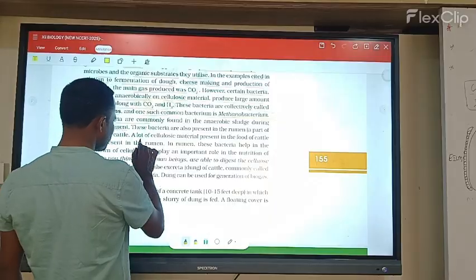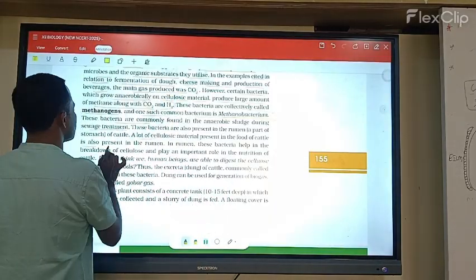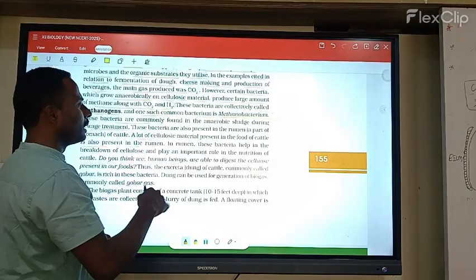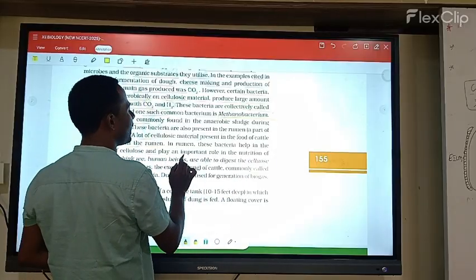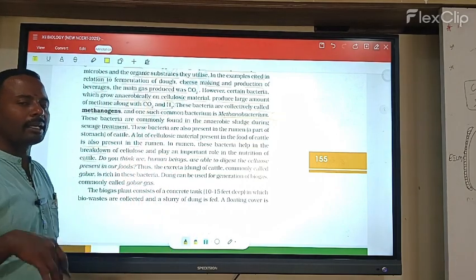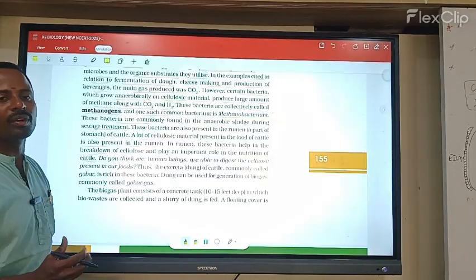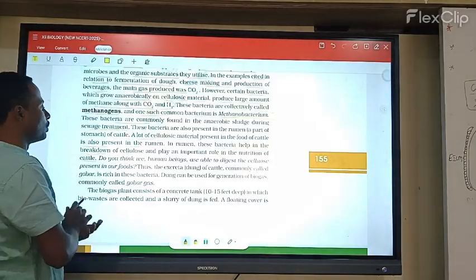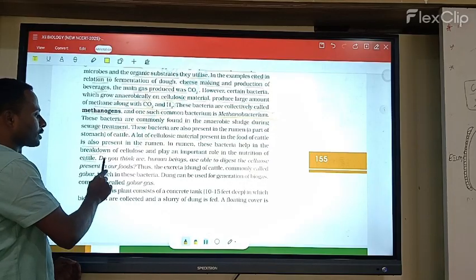Next, a lot of cellulosic material is present in the food of cattle, which is also present in the rumen. The bacteria in the rumen help to break down the cellulose, which plays an important role in the nutrition of cattle. So in the cattle rumen the methanogen bacteria are present, and their major function is to digest cellulose.